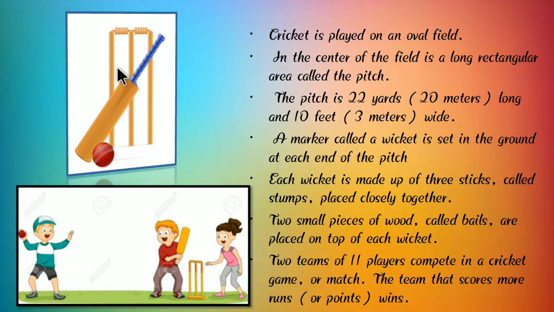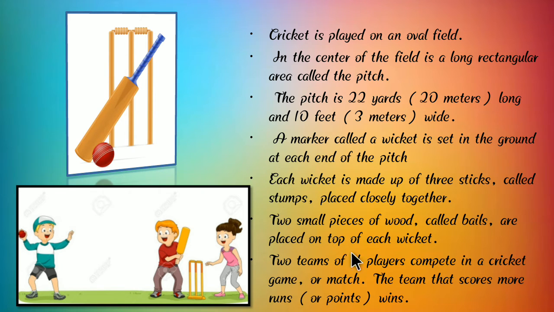Here we can see the stumps placed closely together, and then 2 small pieces of wood called bails placed on the top of each wicket. Here we can see a ball, bat and also stumps.